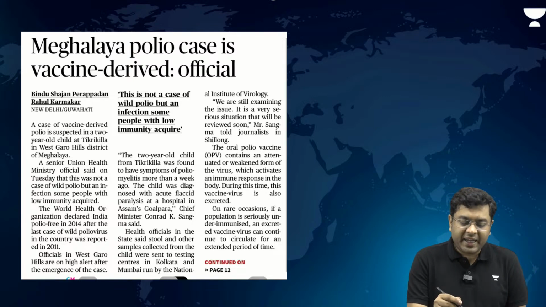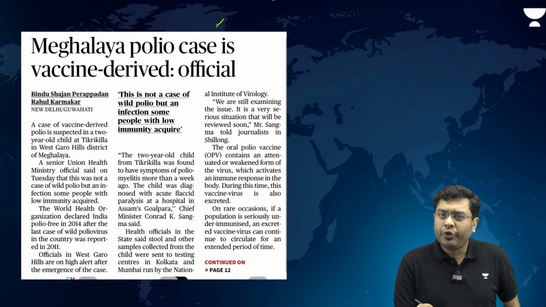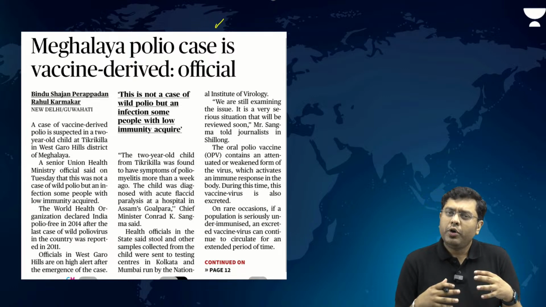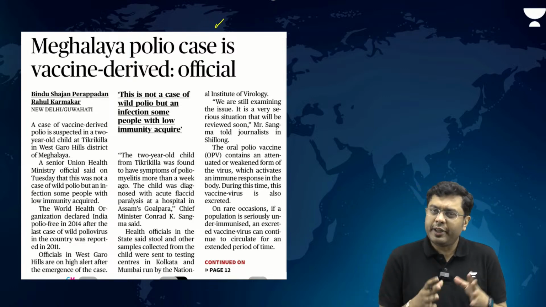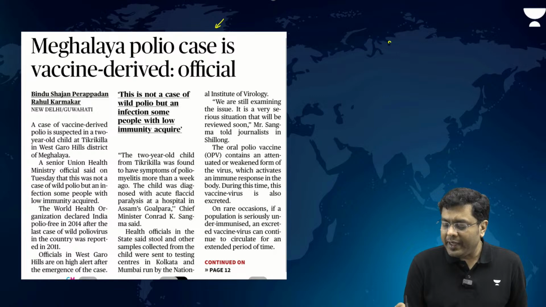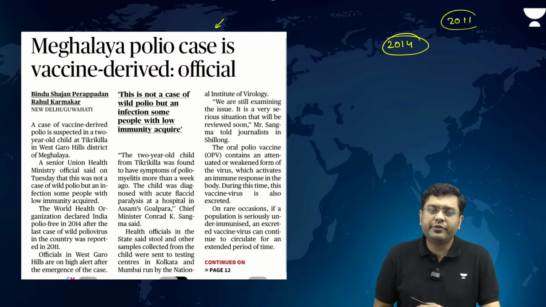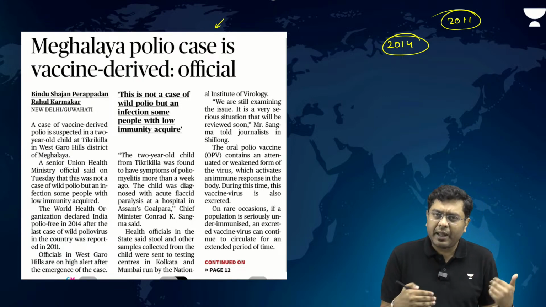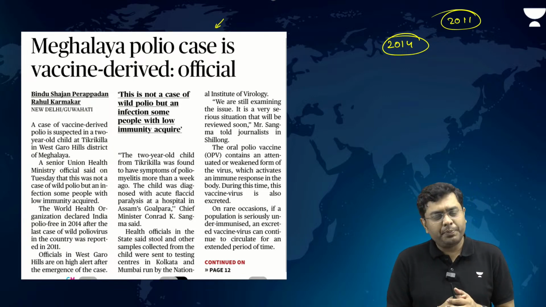The Meghalaya polio case is a vaccine-derived case. There has been a case of polio reported from the region of Meghalaya, where a young child who was given the polio vaccine has been suffering from polio. This has been clarified by the officials. Now, you have to understand that India was declared polio free by WHO in 2014, because after 2011 there had not been any reported case of wild polio virus infection. That has largely been attributed to the success of our universal immunization program and the polio vaccination program.